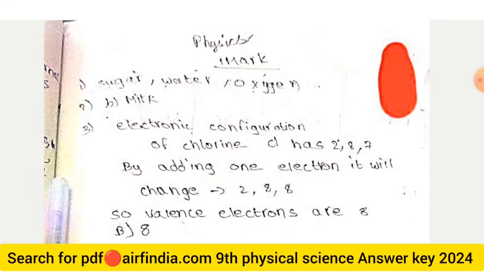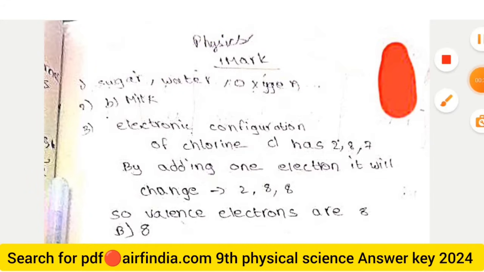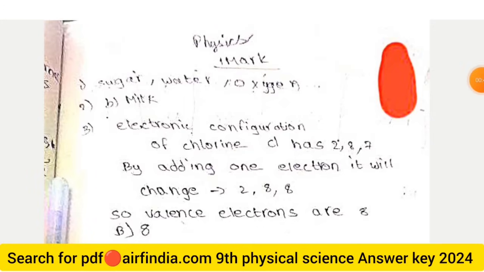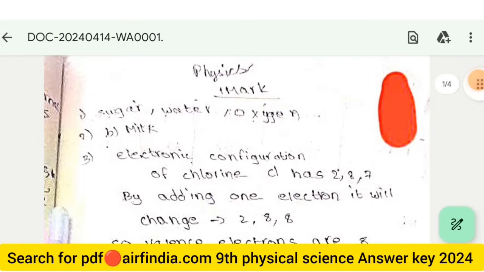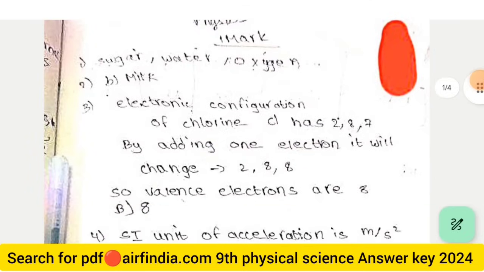So in the previous video we also saw the full question paper of class 9 physical science. This is your first question: arrange the particles in increasing order: sugar, water and oxygen. First is sugar, the second is water, and the third is oxygen. So this is the right increasing order. And the next answer: the right answer is option B, milk.